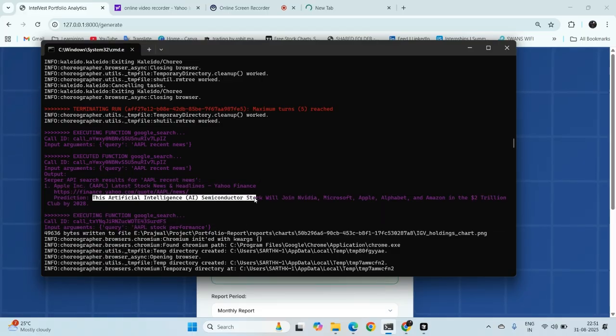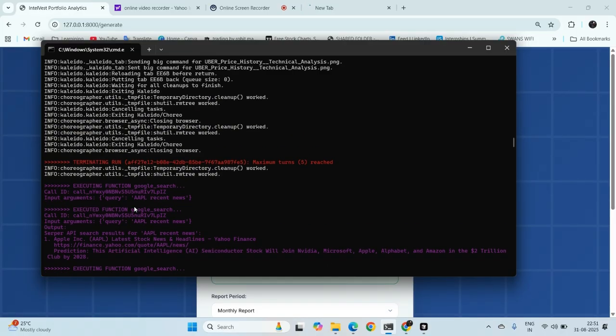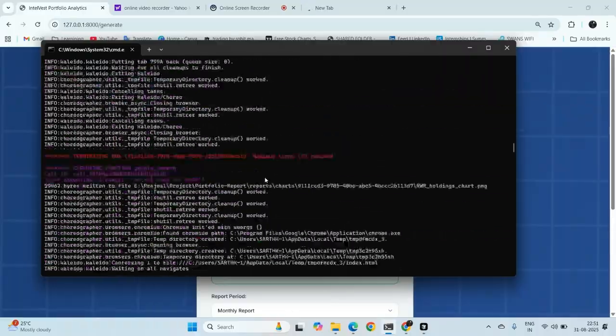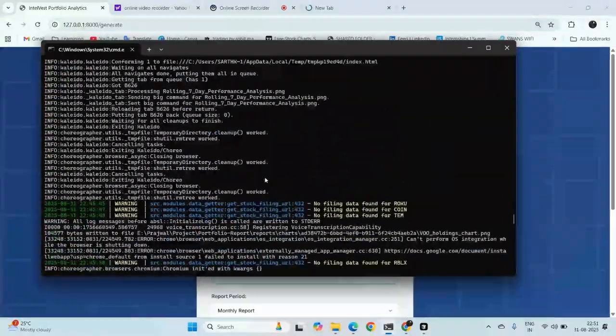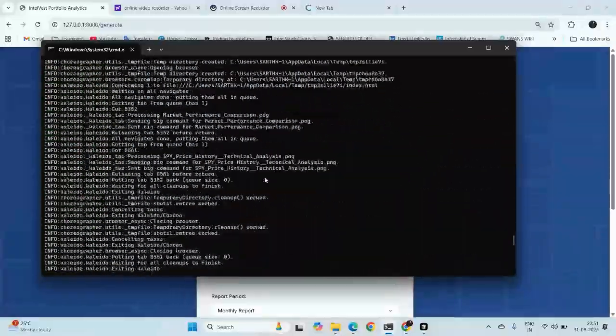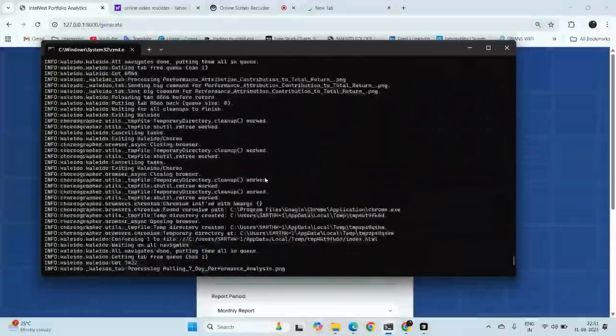This artificial intelligence semiconductor stock will join Nvidia, Microsoft, Apple, etc. in the 2 trillion club. All this news is being fetched, and based on this news we are generating the final report. Along with the report, we obviously generate a lot of other stuff like charts and graphs to explain it.